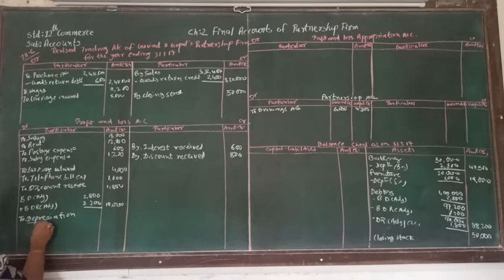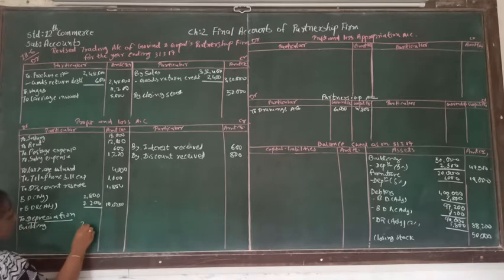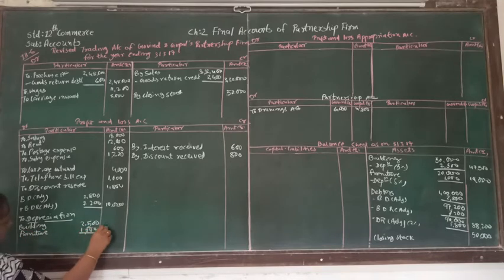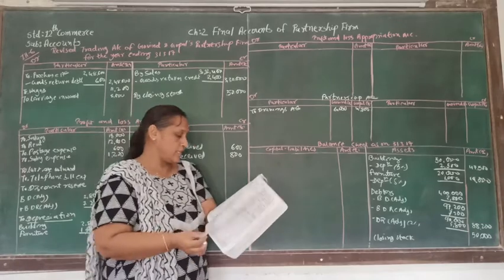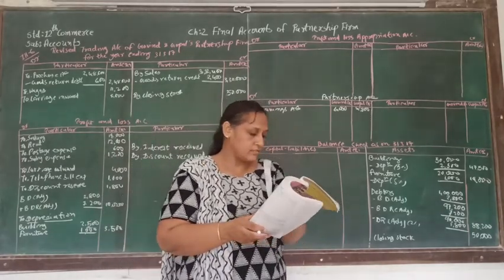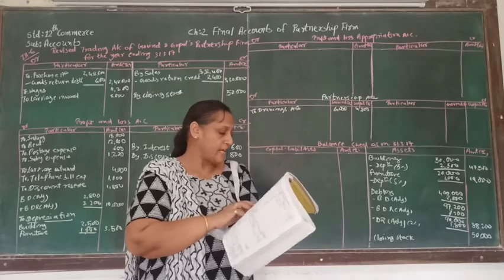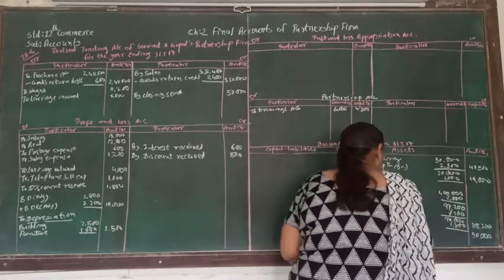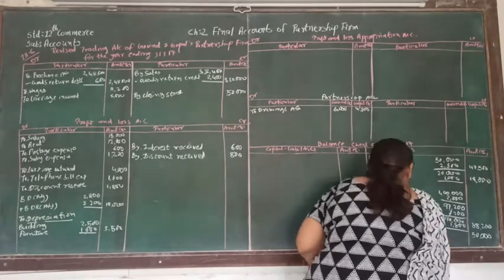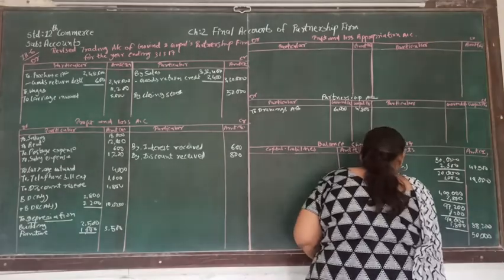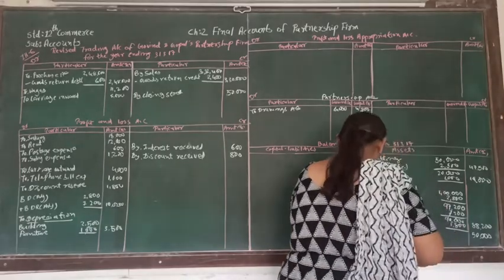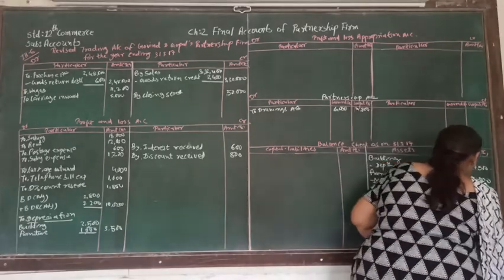Depreciation of building will be 2,500, and depreciation of furniture will be 1,000. So total will be 3,500. So that is the end. So here we are finished with stock, debtors, furniture, building. Now cash on hand is supposed to be written here. So let's write cash on hand. Cash on hand is 6,000.